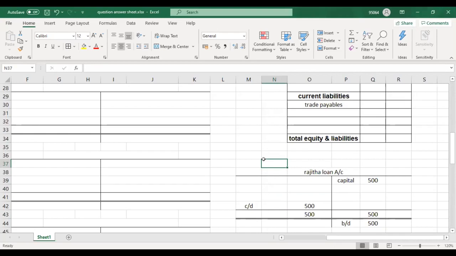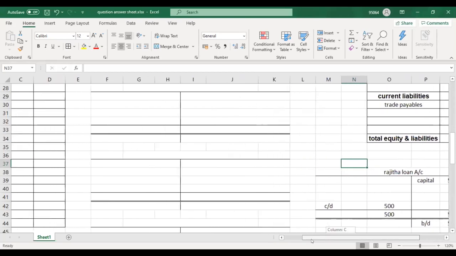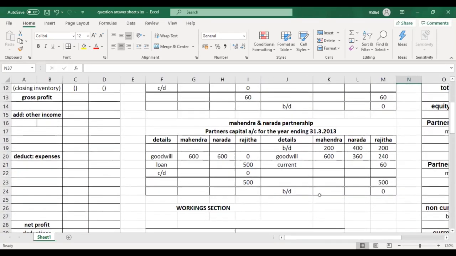Now anyone, if you didn't understand any step, please let me know. I will explain, because this 2 hours is for this question. I need to explain this question very well, because every partnership question is the same. So if you have any doubts, ask me.